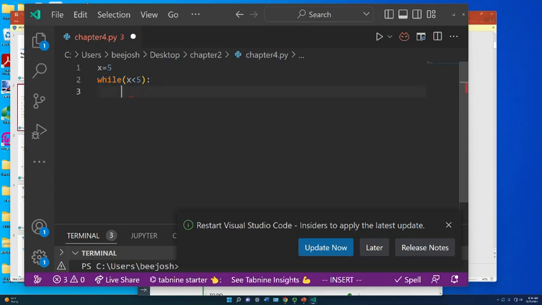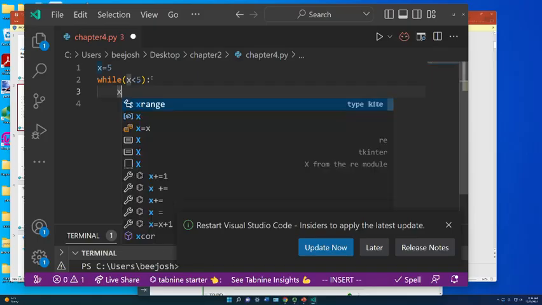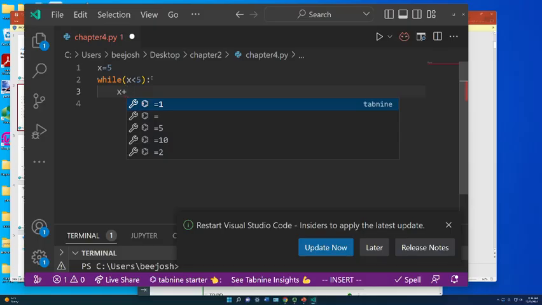What you do is tab in the instructions you want to happen inside the while loop. Remember, the tabs are important. The code you tab in goes underneath the while loop, and that is the code that is going to be repeated.